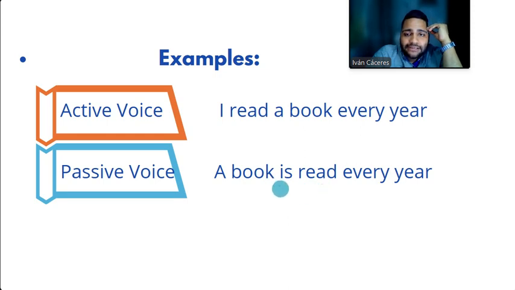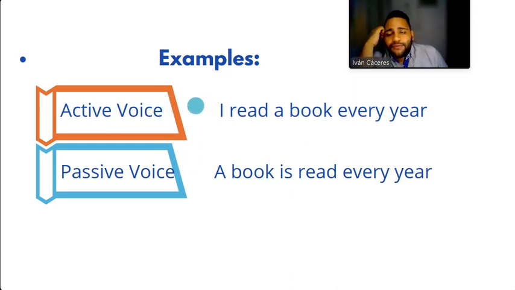So we have present in the verb to be and past in the main verb. So it says, a book is read every year. In Spanish, we would say, yo leo un libro todos los años. I read a book every year. And in the passive would be un libro es leído todos los años o cada año. In English, a book is read every year.